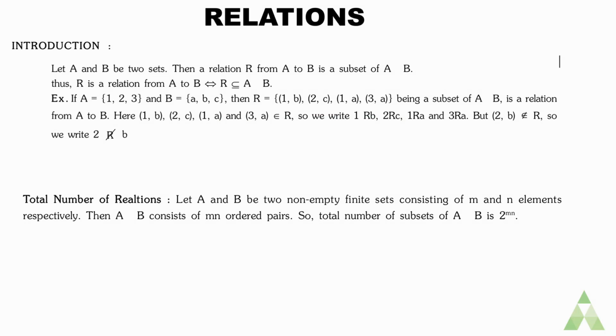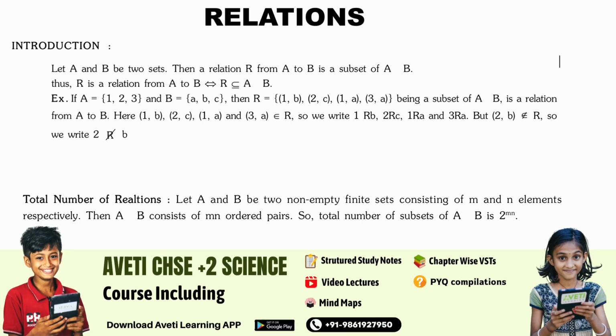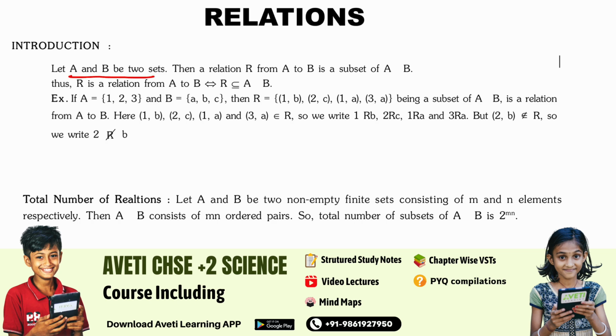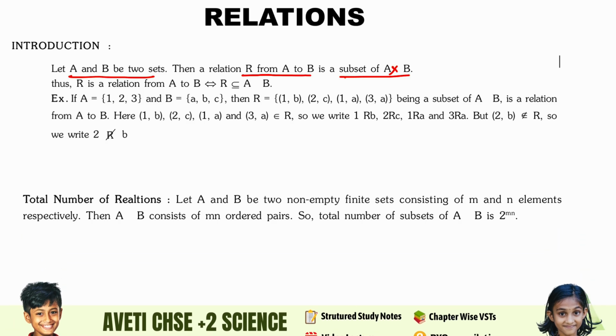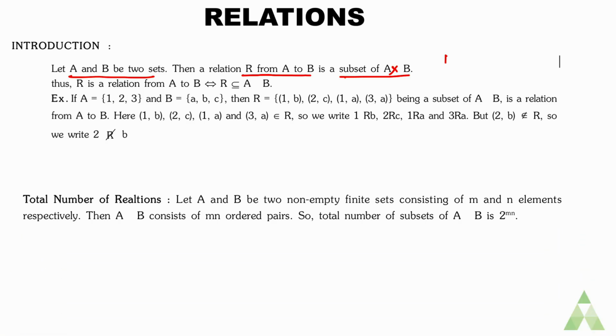Today we will study the topic Relations and Functions. In the previous year we also studied relations of functions. What do you mean by relation? Suppose A and B are two sets, then the relation R from A to B is a subset of A cross B. We have studied the cross product, so R is always a subset of A cross B.